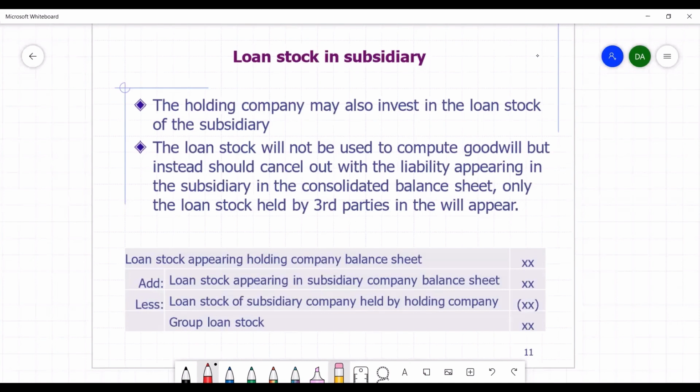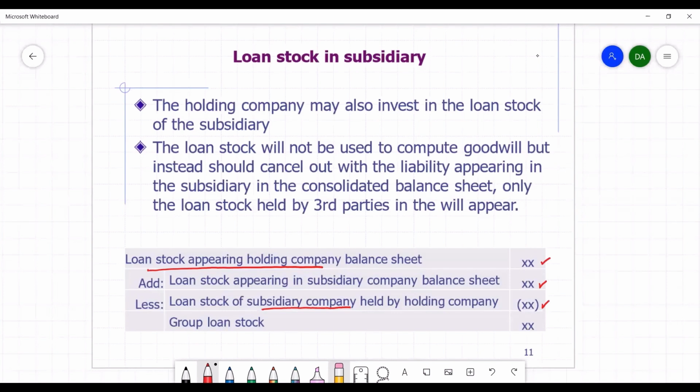Therefore, the loan stock appearing in the holding company's balance sheet is a third party liability and is included. Then the loan stock appearing in the subsidiary company is included, but we subtract the loan stock in the subsidiary that is held by the holding company. If the holding company is holding some part of the loan stock in the subsidiary, then that amount is subtracted. It cancels out with the investment that the holding company has made in the subsidiary in terms of purchasing the loan stock.